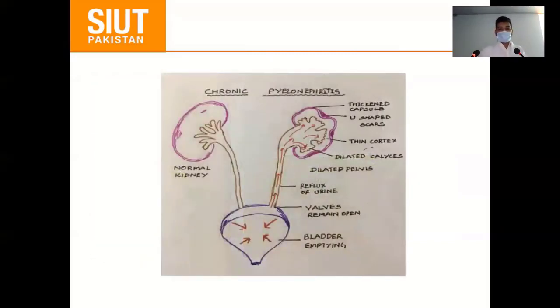Another one is the reflux associated chronic pyelonephritis. If there is shortening of the intramural segment, or there is increased intravesical pressure, or the patient is diabetic, and other risk factors are associated, these result in the ascent of infection towards the renal parenchyma, which results in scarring and blunting of the kidney.